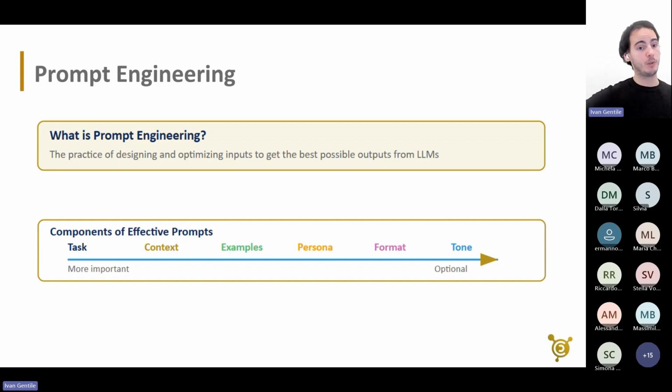It's good if I give him examples. Examples means that I actually demonstrate how I want the task to be performed. If it's something that I'm doing many times, I might record what I try to do, save it in a Word file or a text file somewhere, and then paste it back into the context of the LLM together with my question in order to boost performance. We're going to see this a bit later. Then I can tell him to act as a certain kind of person, so give him a persona. I can tell him to structure the output in a certain way. I can tell him to use a certain kind of tone.